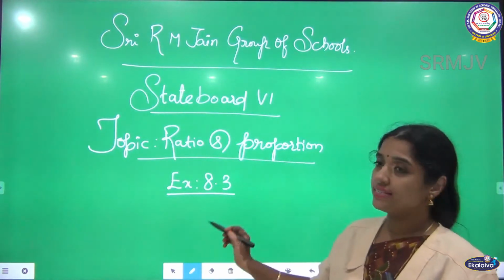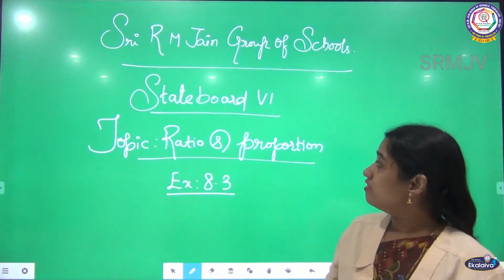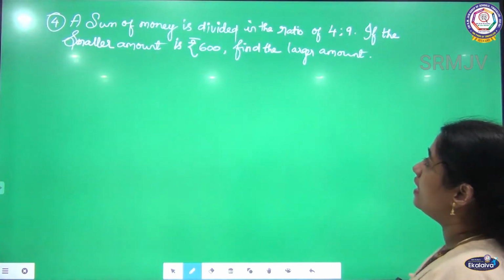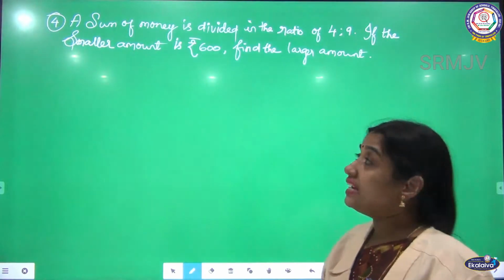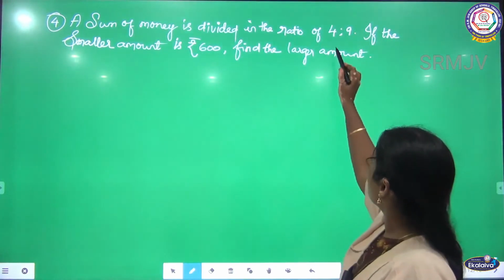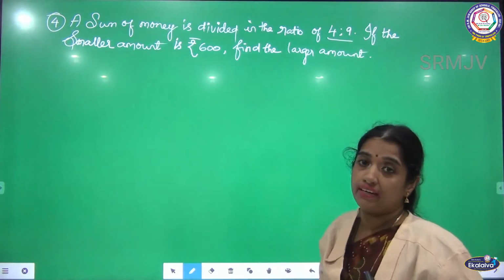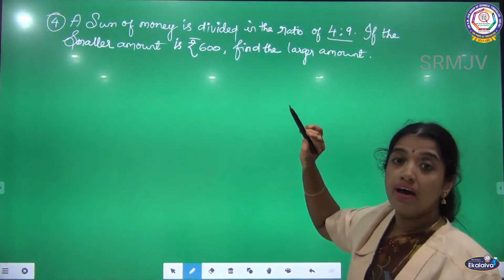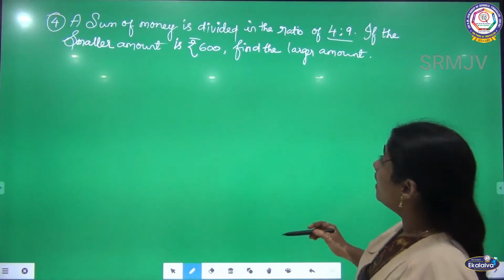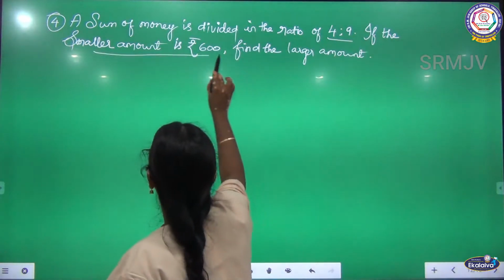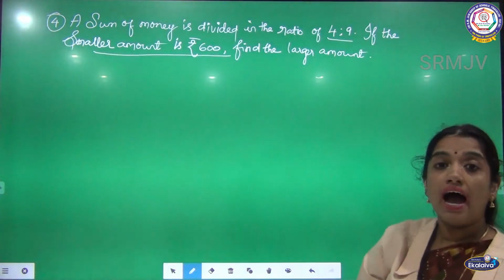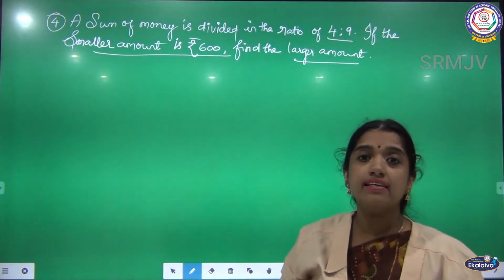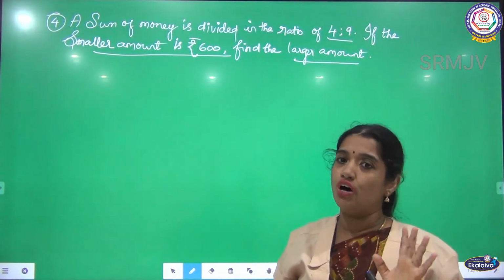Now I am going to discuss exercise 8.3 for 6th standard children. Listen, children. A sum of money is divided in the ratio of 4:9. The smaller amount given is 600. I am going to find out the larger amount. Can you clear this?